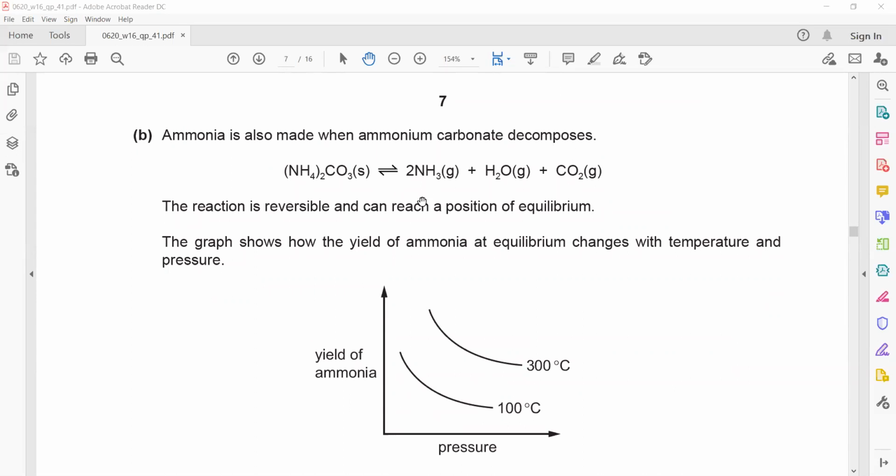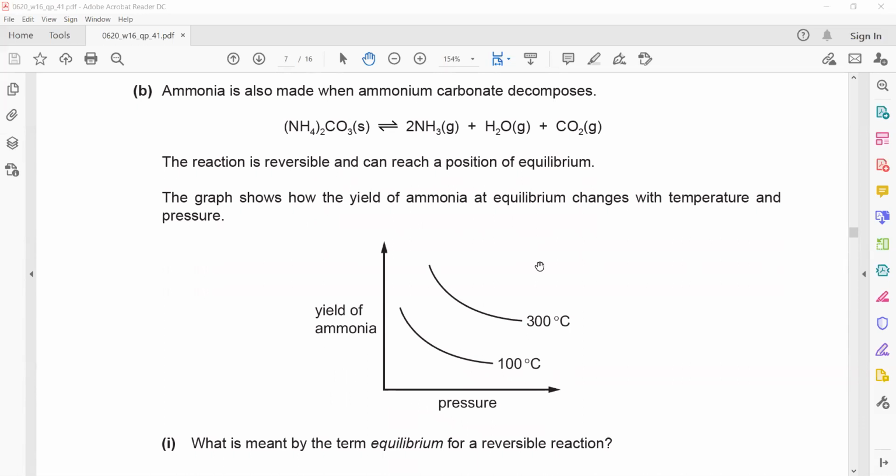Ammonia is also made by ammonium carbonate decomposition. So ammonium carbonate decomposes and forms ammonia. The reaction is reversible. So reactant can form a product, and the product can decompose and form back the reactant. The graph shows how the yield of ammonia or amount of a product changes with temperature. You can see at 100 you're getting small amount of ammonia, but at 300 you're getting more ammonia.